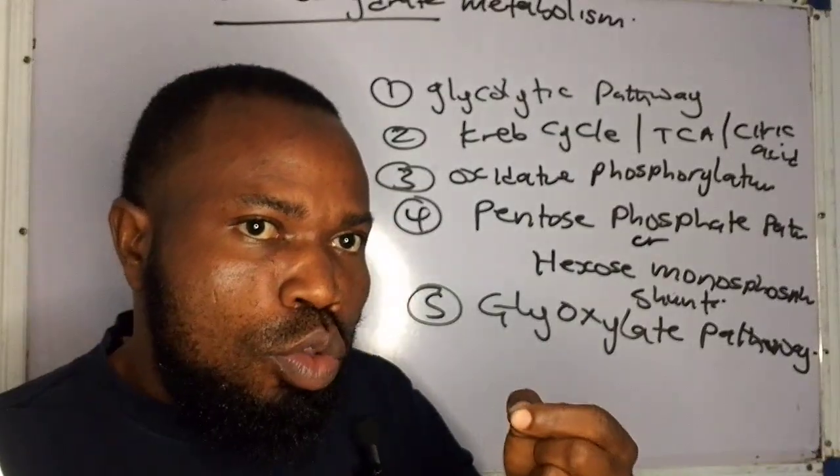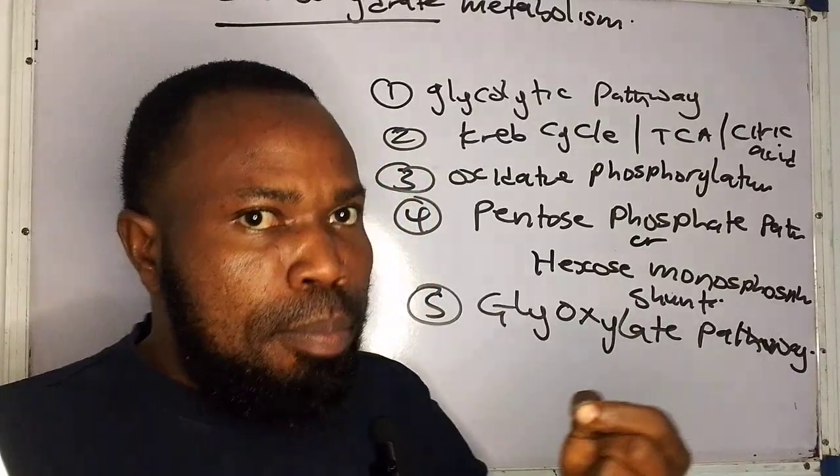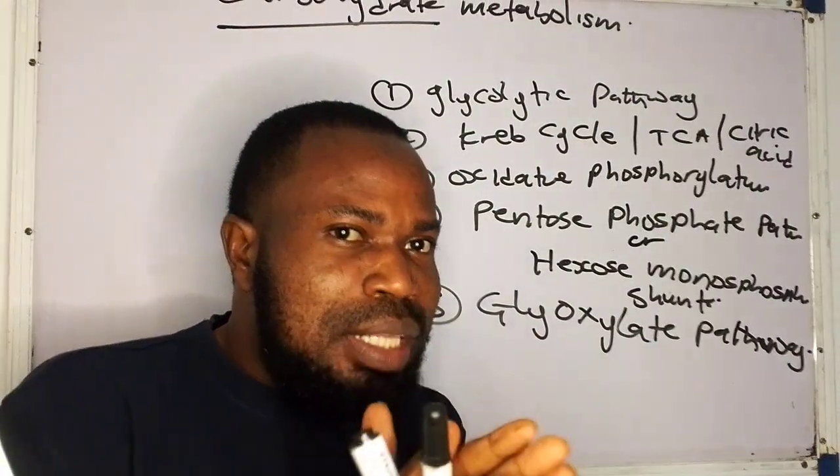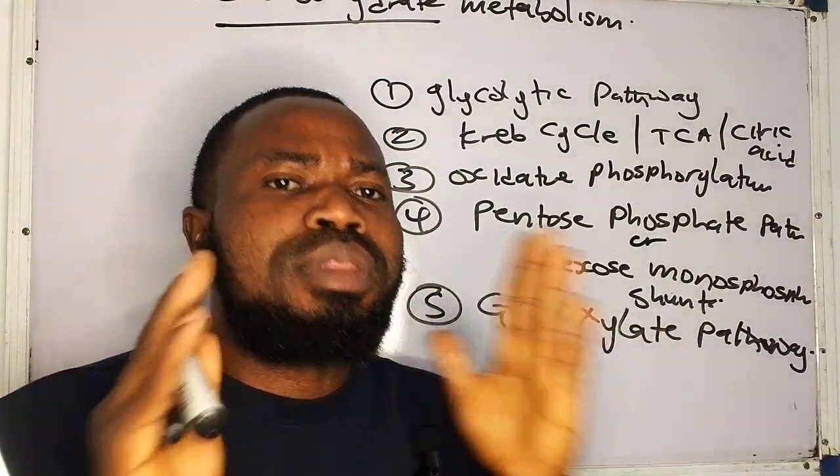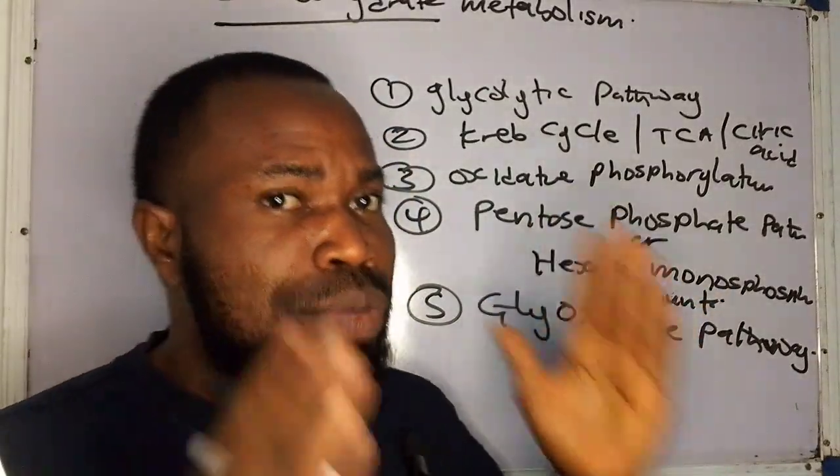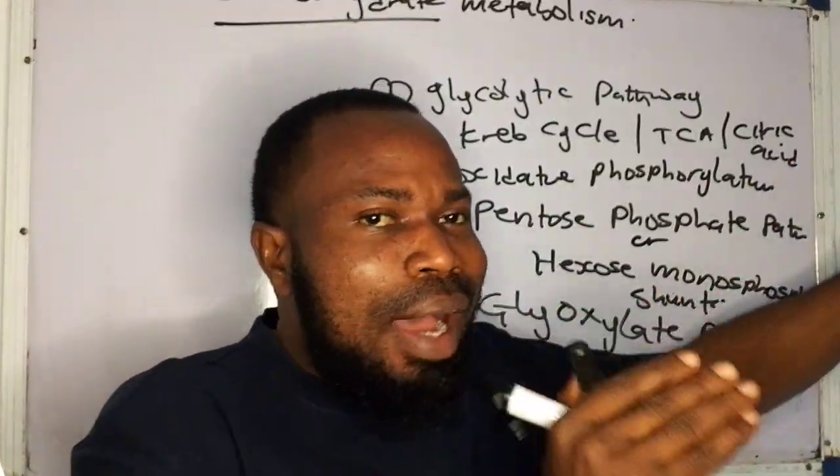Does it occur in the muscle? Does it occur in the brain? Does it occur in the red blood cells? So we need to be bringing it out. Then of course the enzyme, there's no pathway without what? Enzyme, because enzyme is involved in the breakdown of what? Of these macromolecules.